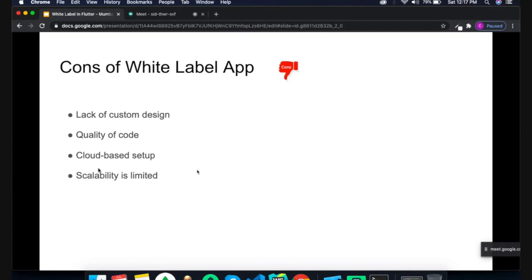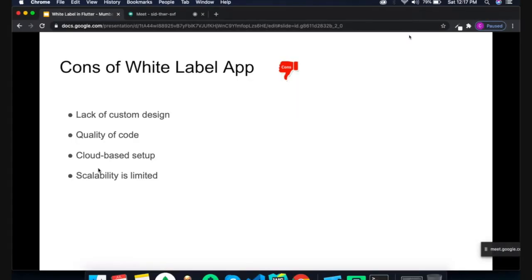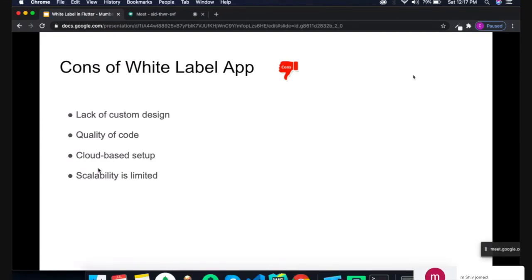Let's talk about the concept of the label. With any application, third party integration or many features, not everybody wants the same kind of design. Some want a rounded button, some a square button. So the lack of custom design and the quality of code may be complicated from the development viewpoint. If we buy a third party template, the standardization quality is different. If a fresher develops a white label application, we can purchase it from them.